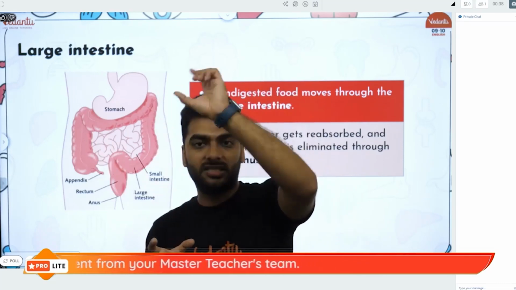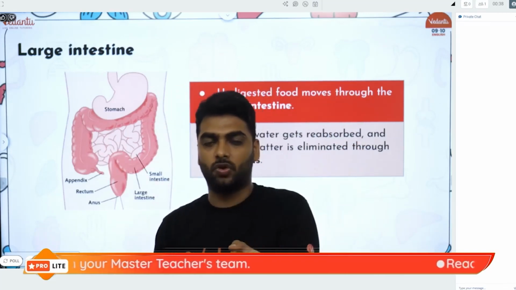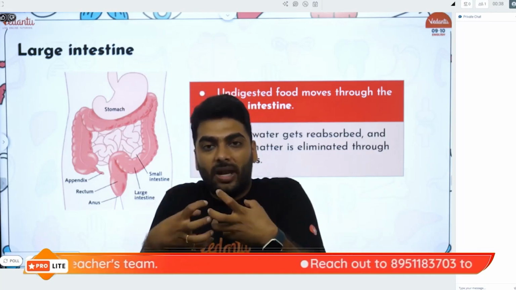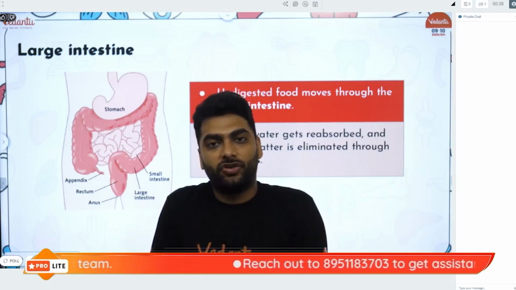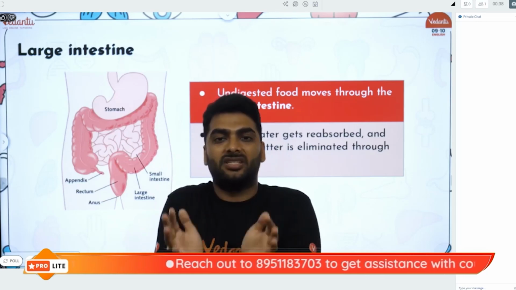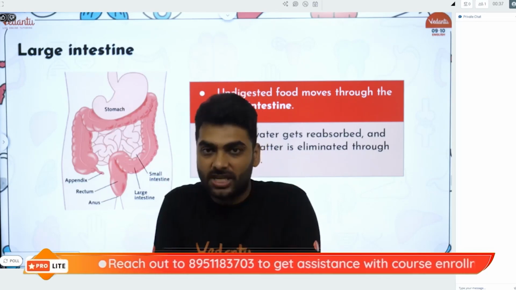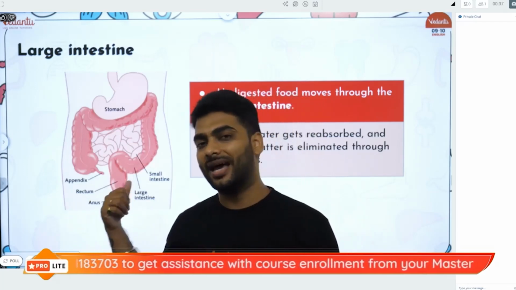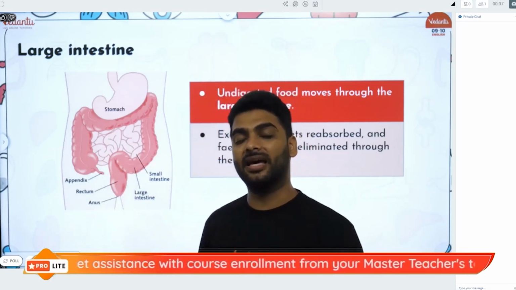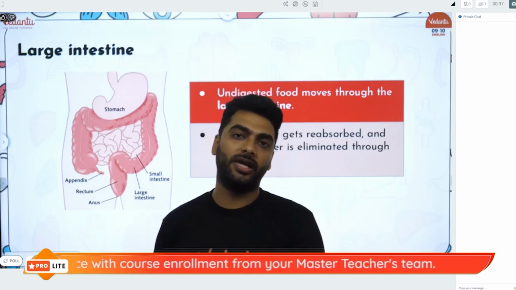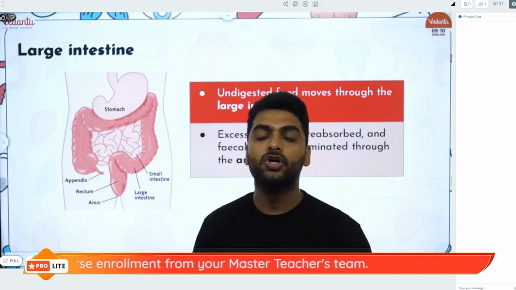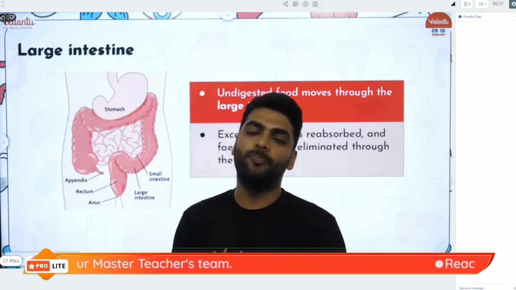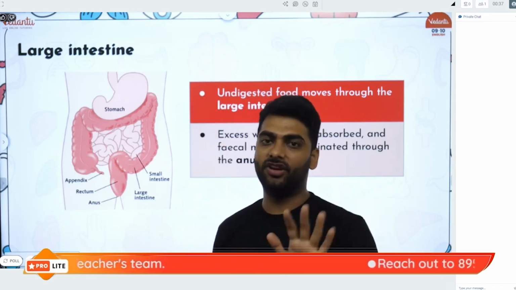When the undigested food is traveling through this colon, if the body needs excess water or minerals, it will absorb them from that undigested food, and the remaining undigested waste, which is feces, is stored in the rectum. The rectum stores the feces, and the anus removes it from the body every morning.